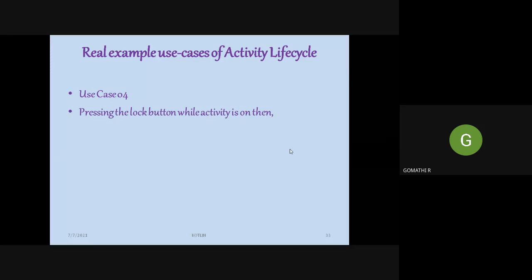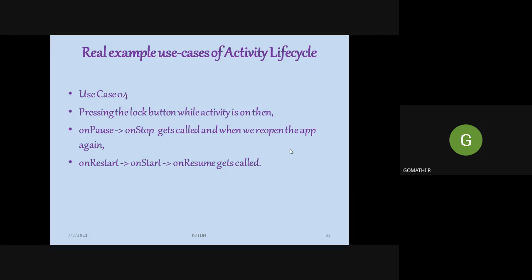And the fourth use case is pressing the lock button when the activity is on. When you press the lock button, onPause followed by onStop will be called, and when we reopen the app again, the sequence of methods called is onRestart followed by onStart followed by onResume.